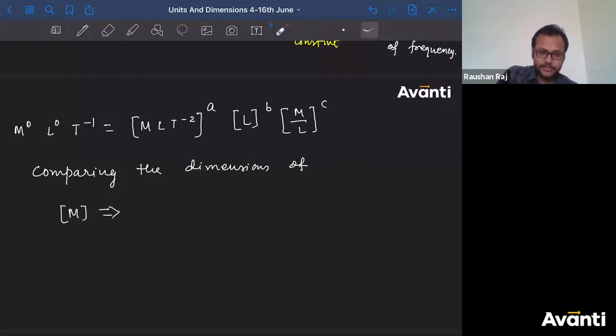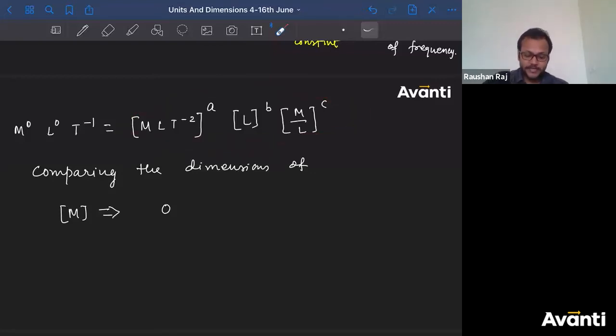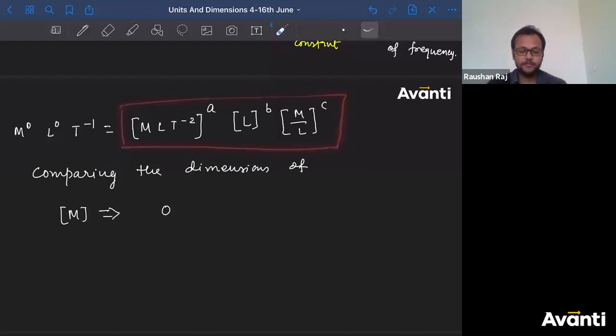Tell me, what is the dimension of M on the left hand side? 0. What is the dimension of M on the right hand side? Come on, guys, tell me. What is the dimension of mass on the right hand side? A plus C. Are you sure? Kirtan is saying A plus C is the dimension of mass on the right hand side. In this term, the dimension of mass is small a plus c. Is it correct? Okay. Tanmay has also given the same answer. It is not AC, it is A plus C.